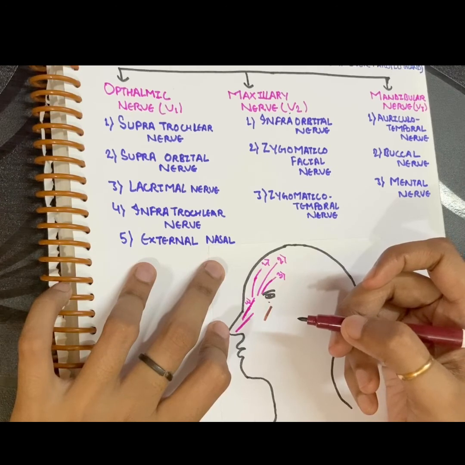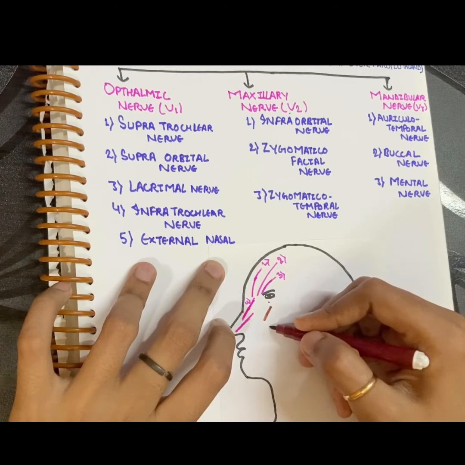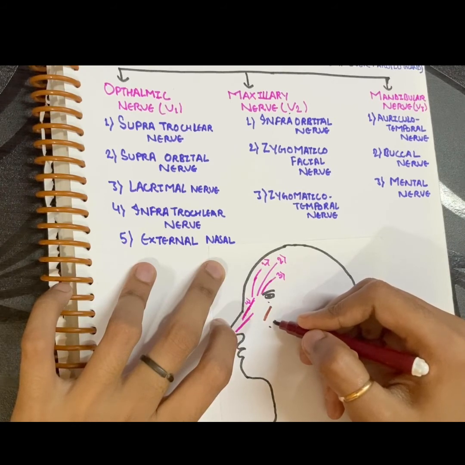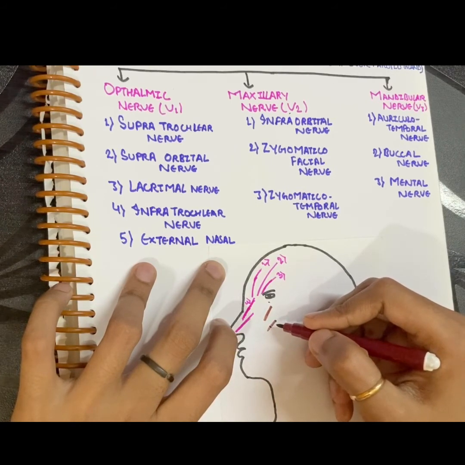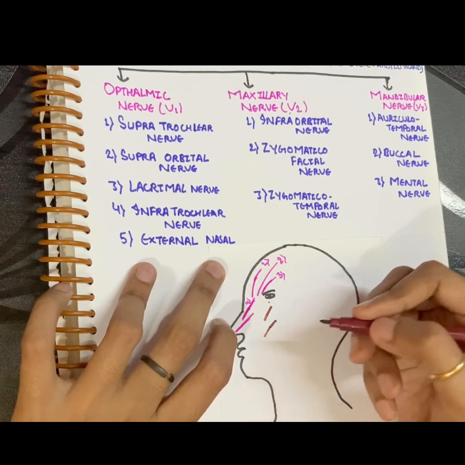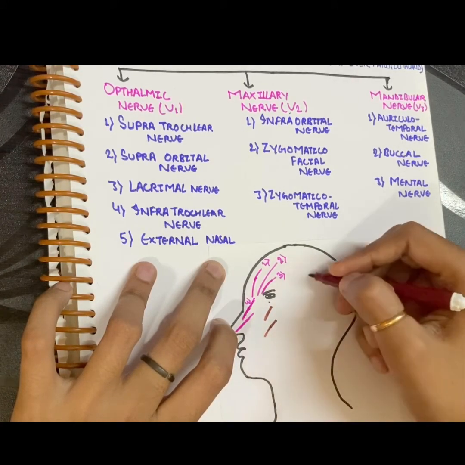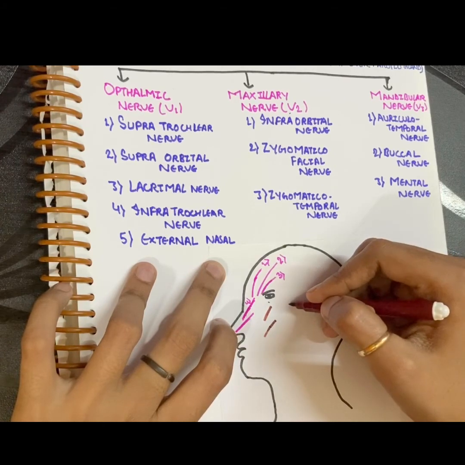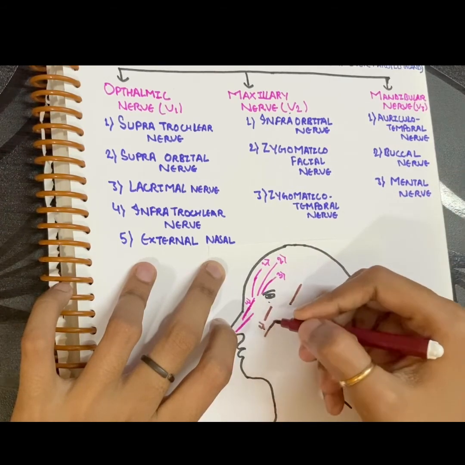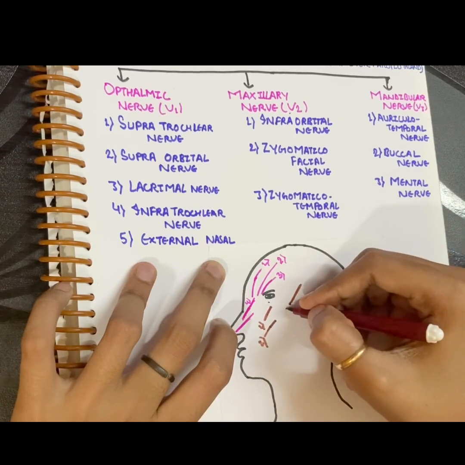Now zygomaticofacial will supply your upper part of the cheek. So zygomaticofacial is somewhere here. Now the third one is zygomaticotemporal. Zygomaticotemporal will supply the anterior part of the temporal region. So the temporal bone is here. So this one is infraorbital, the second one is zygomaticofacial, the third one is zygomaticotemporal.